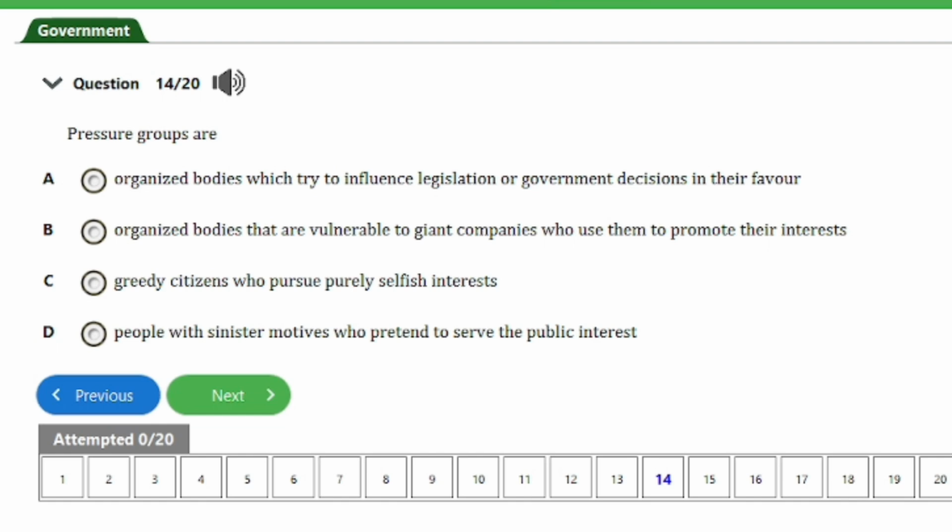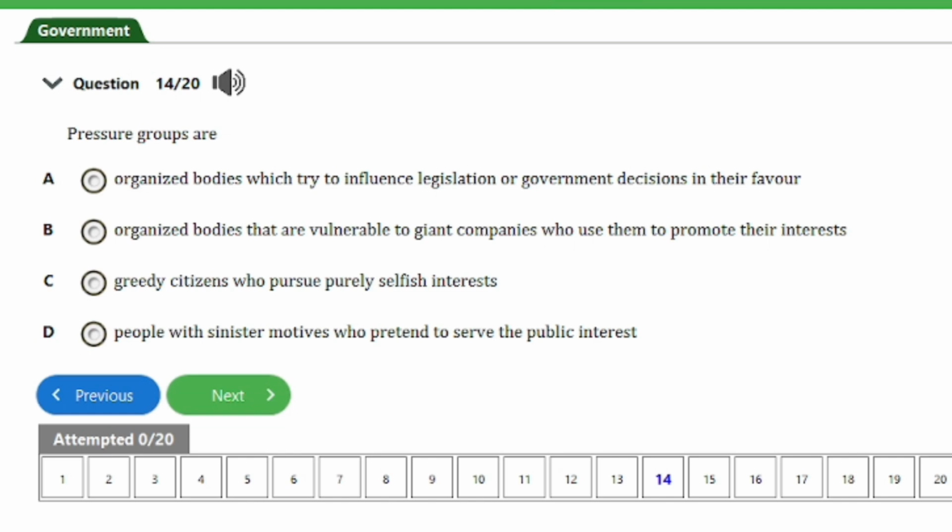C. Greedy citizens who pursue purely selfish interests. We have D. People with sinister motives who pretend to serve the public interest. So guys, the answer to this question is option A. Organized bodies which try to influence legislation or government decisions in their favor. And that is it for this question. So let's head on to the next question, guys.